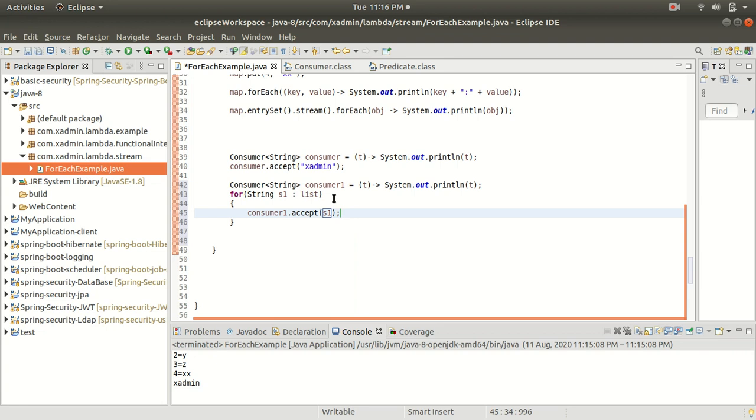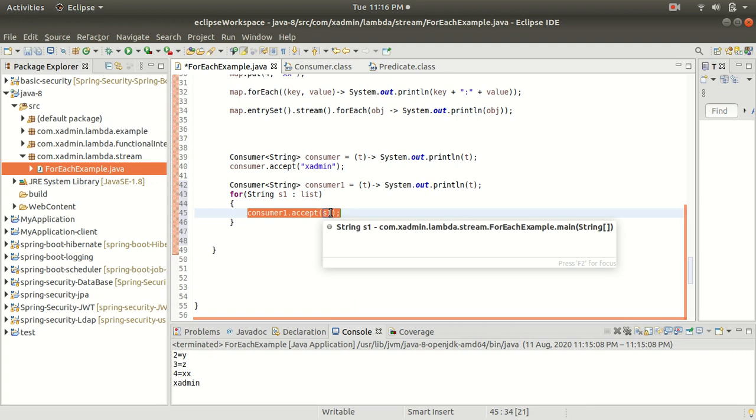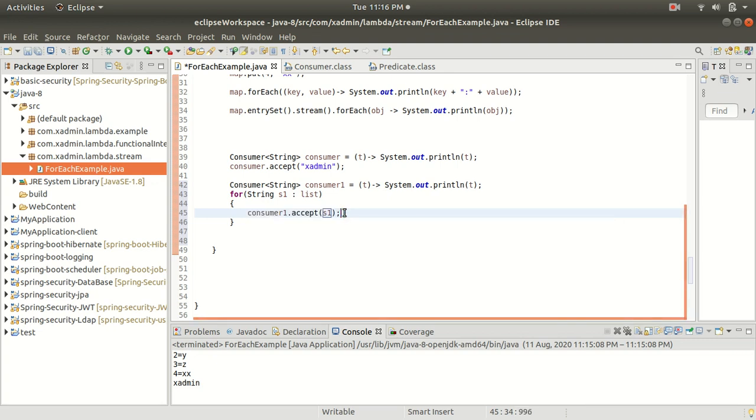It takes the list one by one and then calls the accept method, and whatever logic we have written for the accept method, it performs that task.